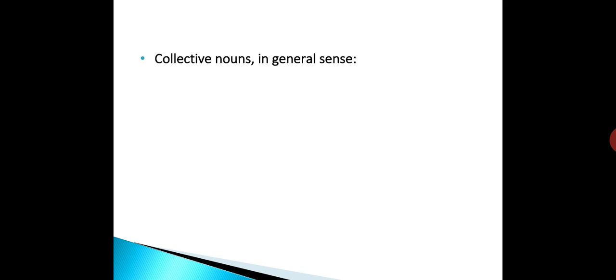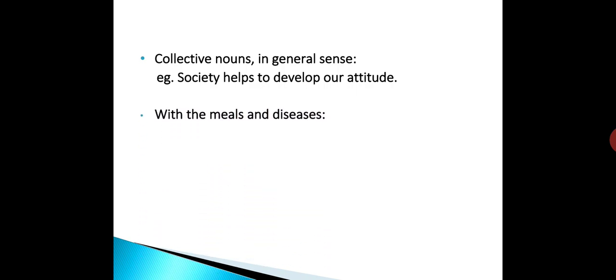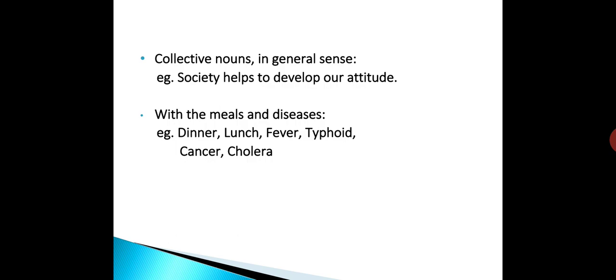We do not use any article with collective nouns if they are used in general sense. For example, society helps to develop our attitude. So here the word society is a collective noun and it is used in general sense. Therefore, we do not use any article before collective nouns. No article is used with the names of meals and diseases. For example, dinner, lunch, fever, typhoid, cancer, cholera.